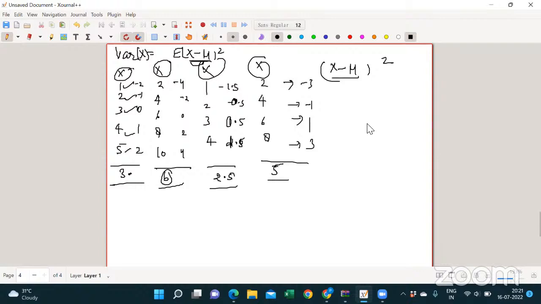Arithmetic sum of all these. No, basically, it is 0. You need to see, for this second option, deviation is more, right? Correct, sir. You have to do the square, so you can do 16, 4, 4 and 16. If you see the values, the deviation is more for this one, forty, as compared to all the options. So directly you can say the deviation from its mean for this option is maximum, so variance will be maximum. That's it.